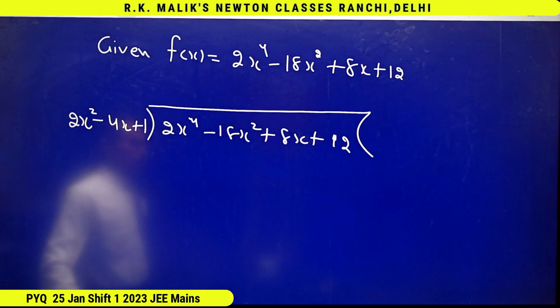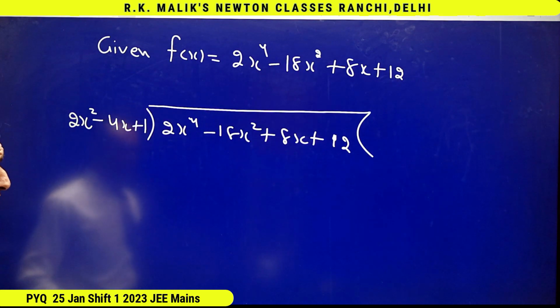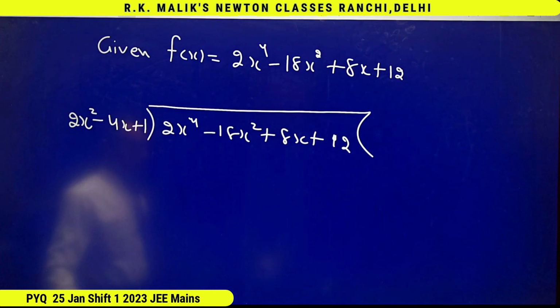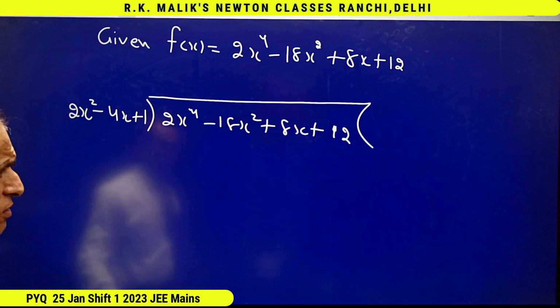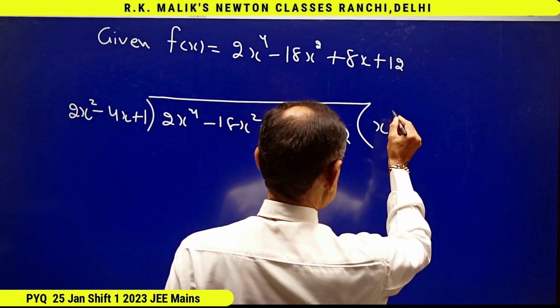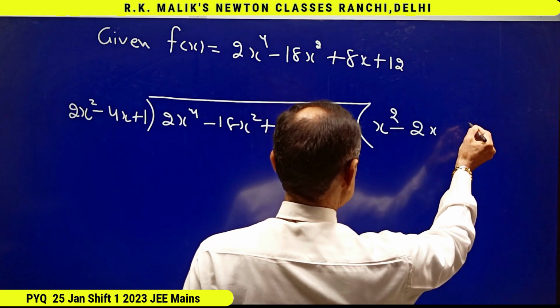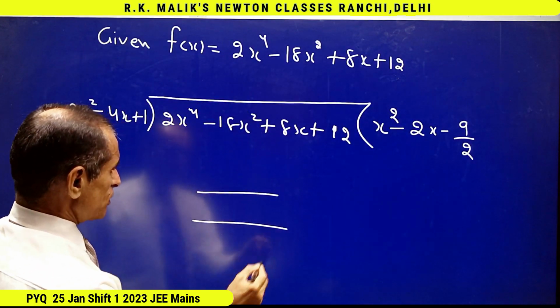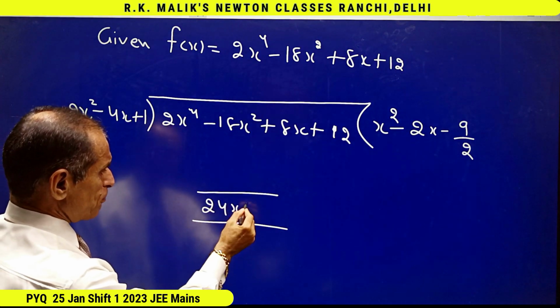But that is not a part of this question. For that you will have to see my video that I have separately made, in which I have explained how to divide any polynomial by any polynomial by the shortcut way, and that shortcut way gives the answer just in one line. And when you divide this by this, in the quotient you will be getting x square minus 2x minus 9 by 2, and the remainder is going to be 24x plus